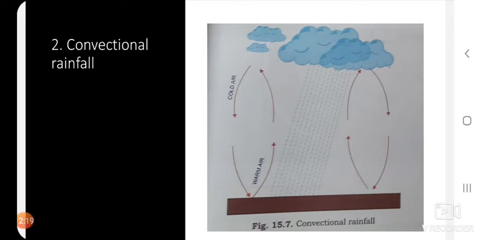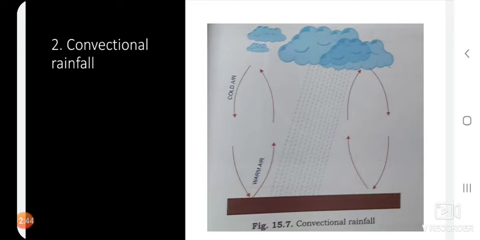Mostly this rainfall comes with lightning and thunder, and it is daily in the equatorial region.